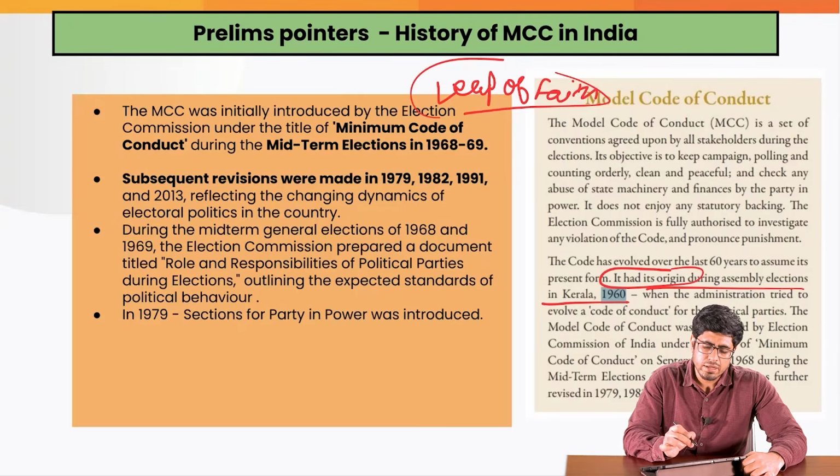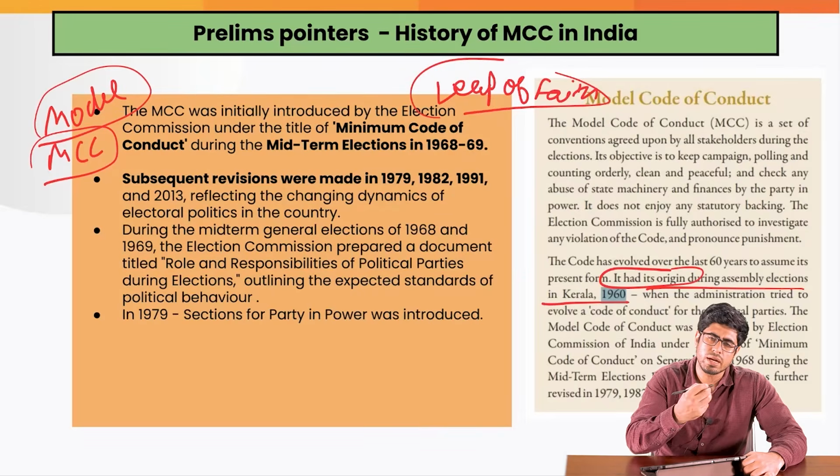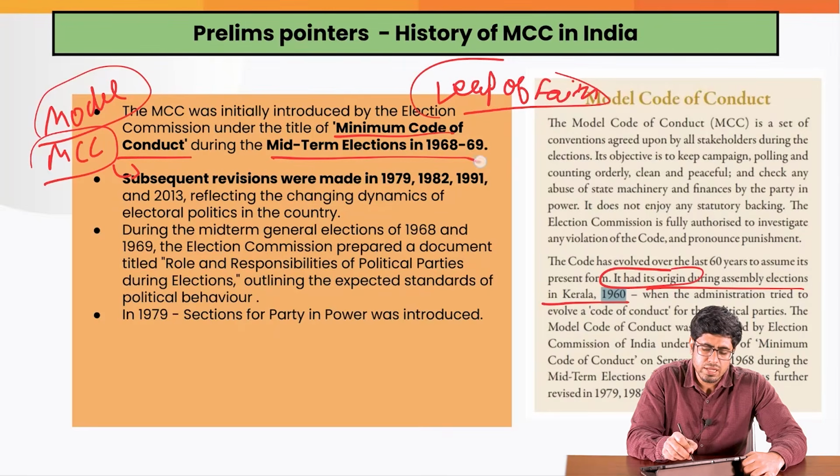But the first time that it actually published something as guidelines for the elections, it was known as the MCC, which today we know as the model code of conduct, or how somebody should conduct themselves. Initially the MCC used to mean minimum code of conduct. It was launched during the midterm election that happened in 1968 to 1969. That first time, the first MCC was introduced by the ECI. This is the starting of it.